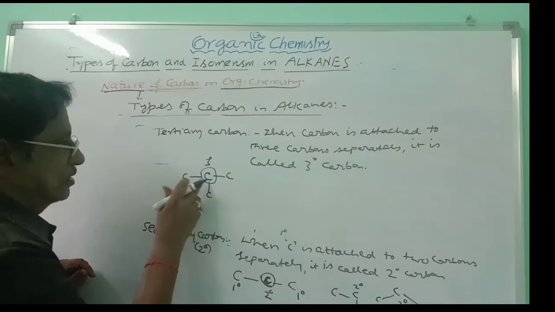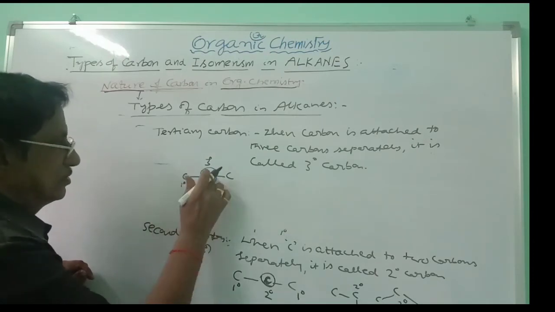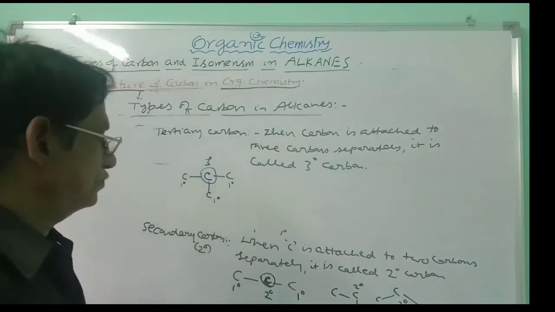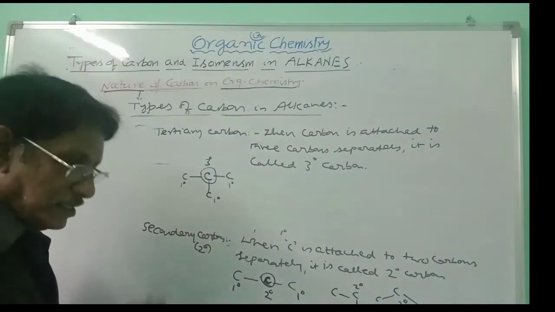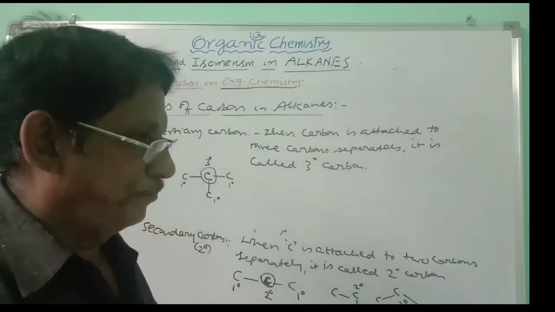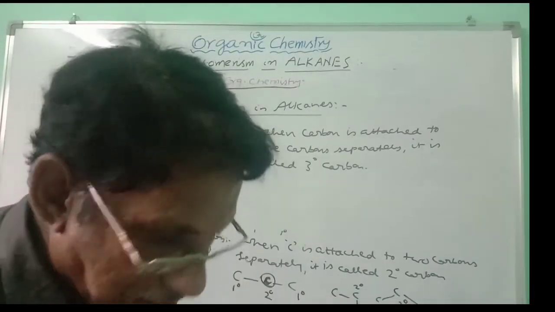This carbon is attached to 1 carbon, primary. This carbon is attached to 1 carbon, primary. This carbon is attached to 1 carbon, primary. In that way, tertiary carbon will be carrying 3 carbons attached to it separately. That is how to recognize tertiary carbon.